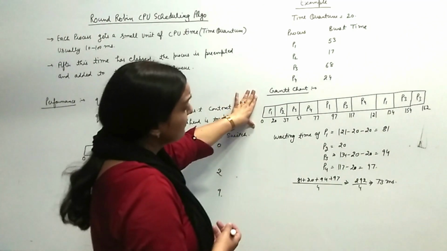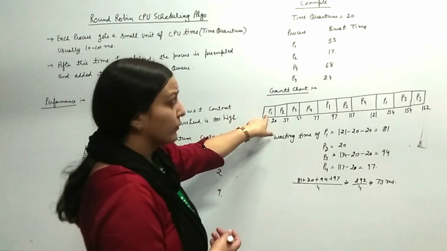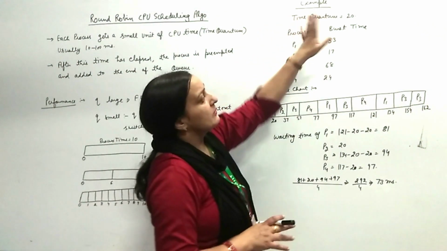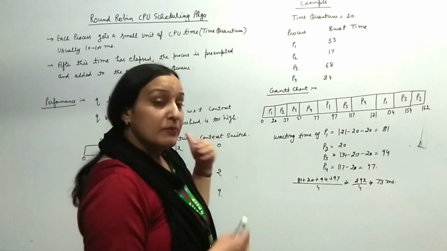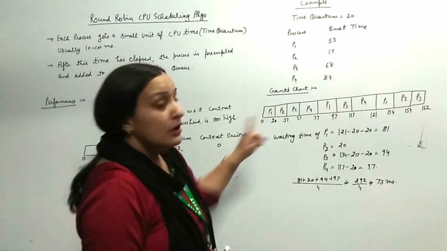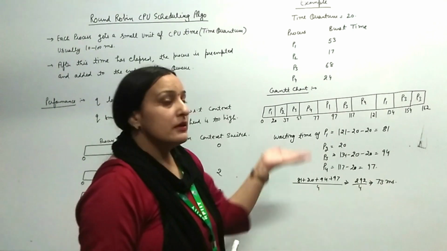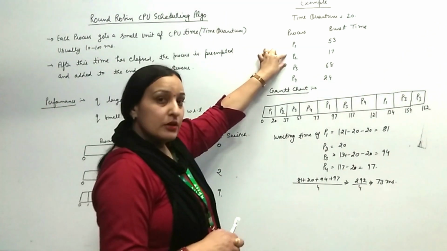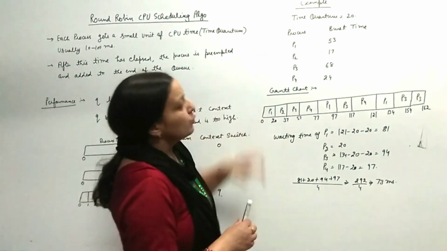Firstly, the CPU will be given to process P1, and as we have decided the time quantum is equal to 20 milliseconds, the CPU will execute P1 for 20 milliseconds and after completing the 20 milliseconds, it will be switched to process P2.